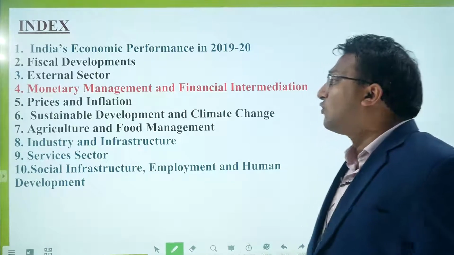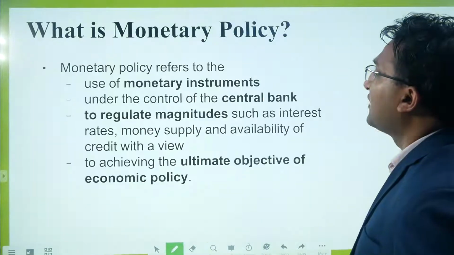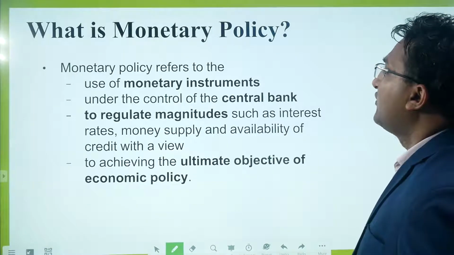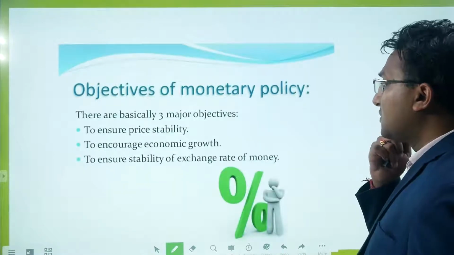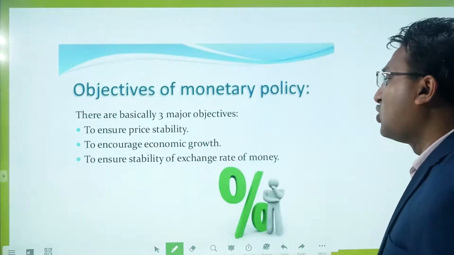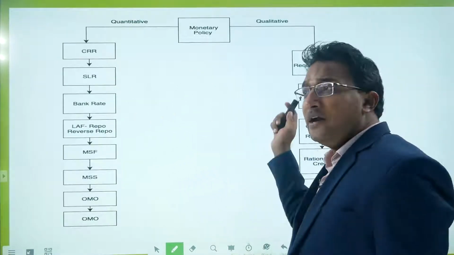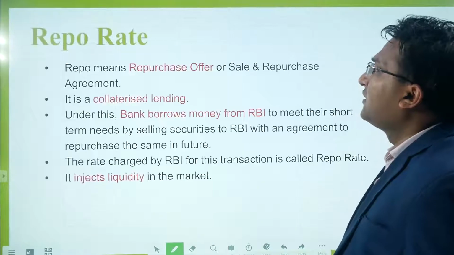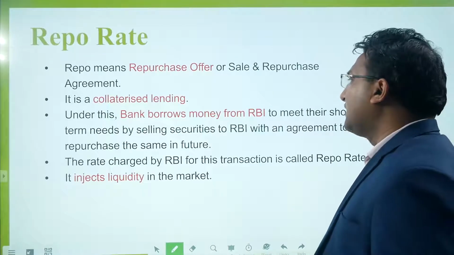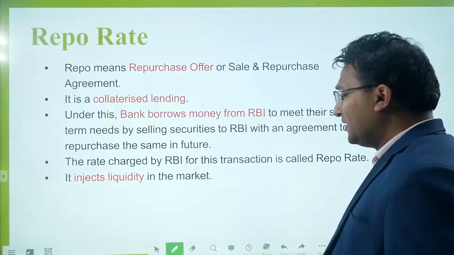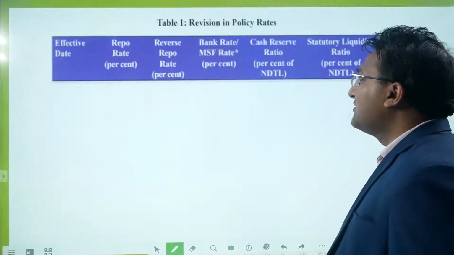So chapter number 4, we started with the monetary policy. What is monetary policy? It refers to the use of monetary instruments, and the ultimate objective is threefold: price stability, economic growth, and stability of the exchange rate. We have the quantitative and the qualitative tools. Then repo rate we discussed, it represents repurchase offer, and here the money is borrowed by the bank from the RBI. So here you can see the transaction happening.